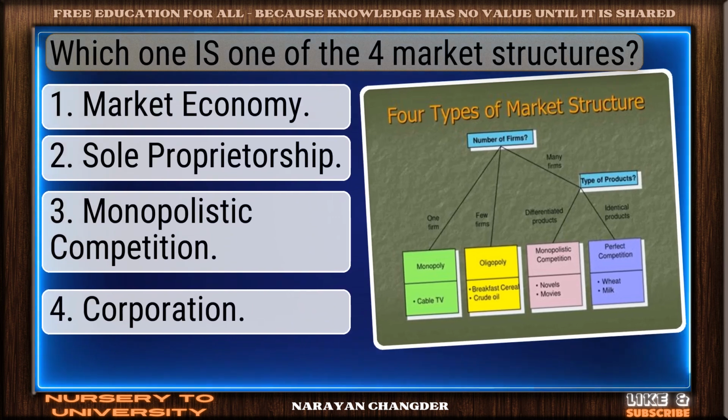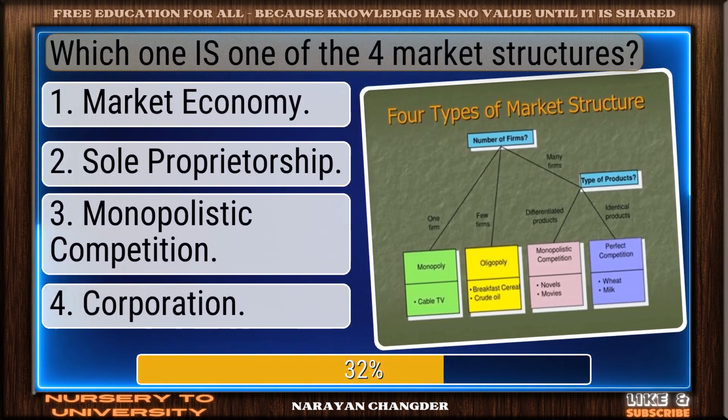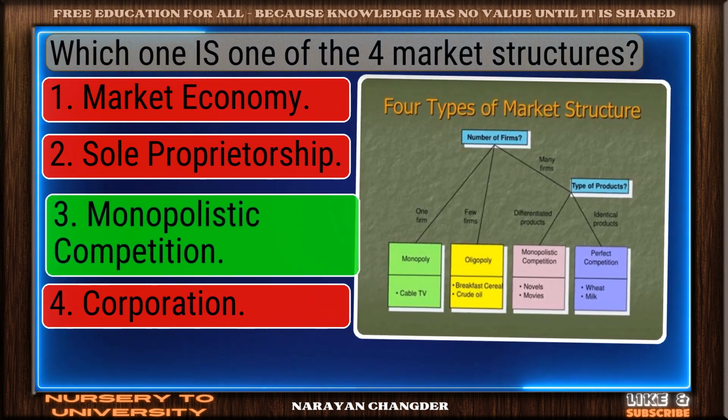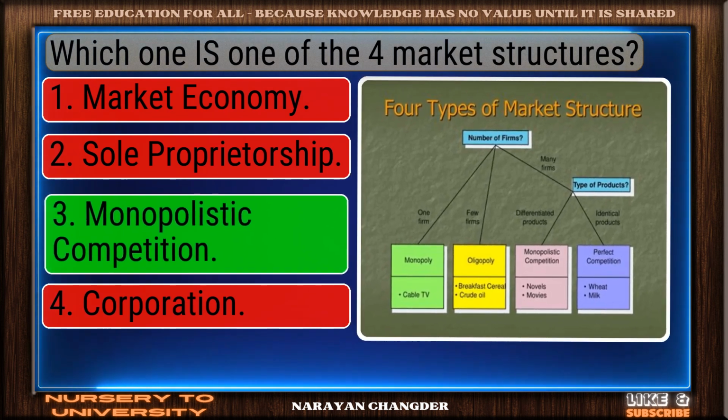Which one is one of the four market structures? Solid response. Monopolistic competition is a valid choice.